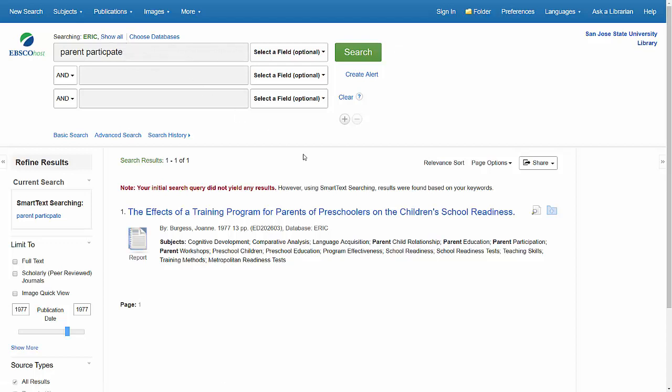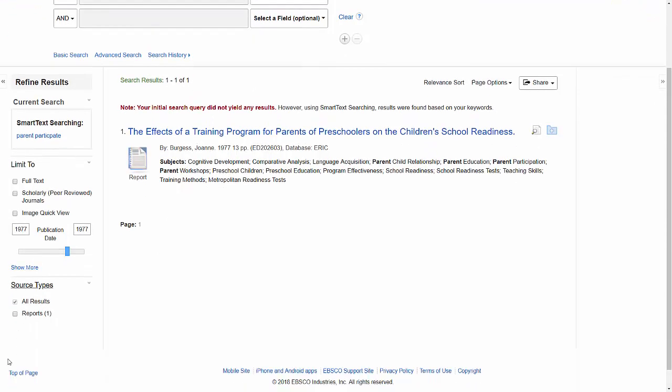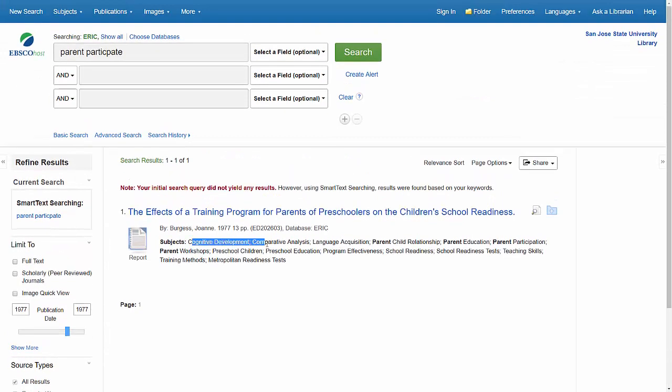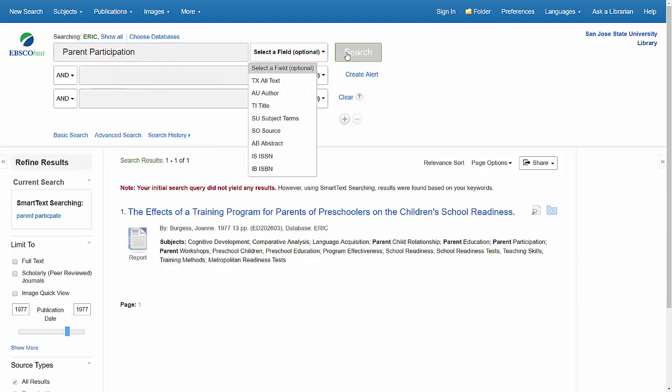So I'm kind of looking out here, I have one result and I'm feeling really bad, right? That's because maybe I misspelled something, so I got to double check that, or I'm not using the same terminology that the database uses. So in this case, when you only have one result or less than 10, you're not going to get a bunch of filters over here on the side. But what I'll do in a scenario like this, I'll start looking to see what the terminology is, and then I see it's actually not participate, it's parent participation. So I'm just going to clean up my terminology to make sure that the search terms are just the same.